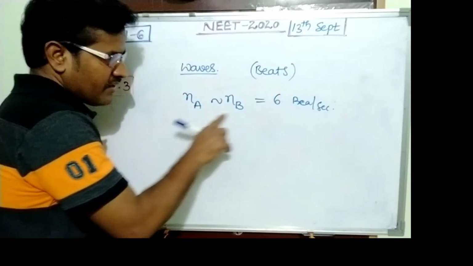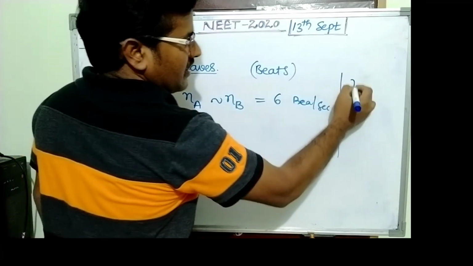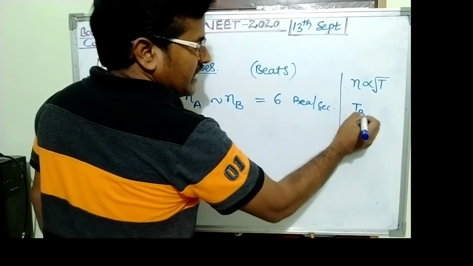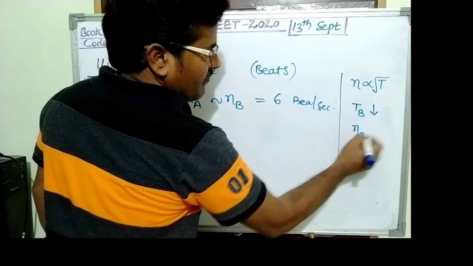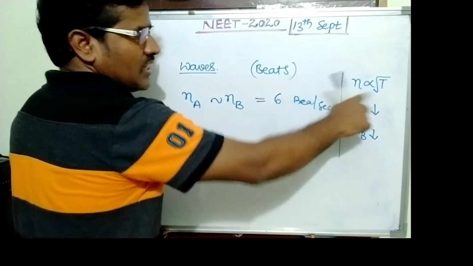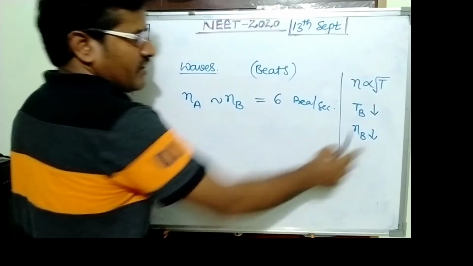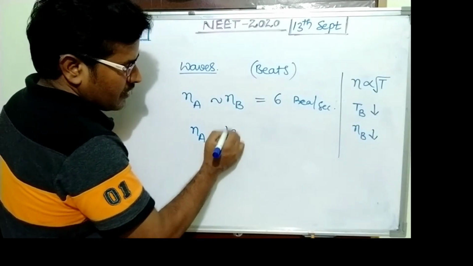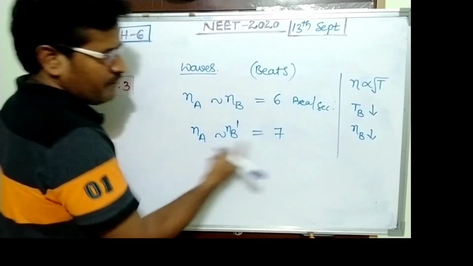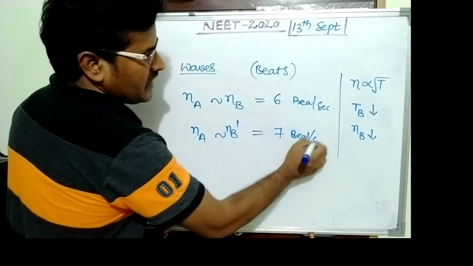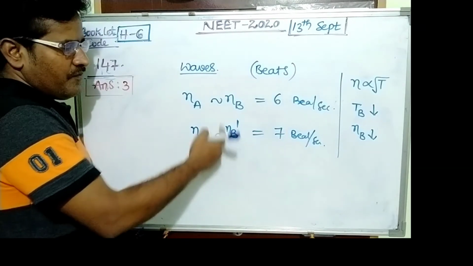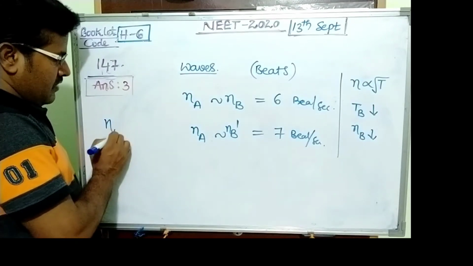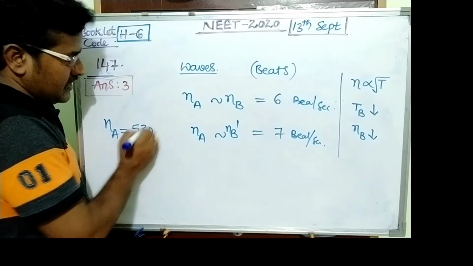The relation between frequency and tension is n proportional to root T. When the tension of B decreases, the frequency of B also decreases, directly proportional. The new number of beats is 7 beats per second after decreasing the tension of B. The frequency of A remains constant. Frequency of A is 530 Hz.